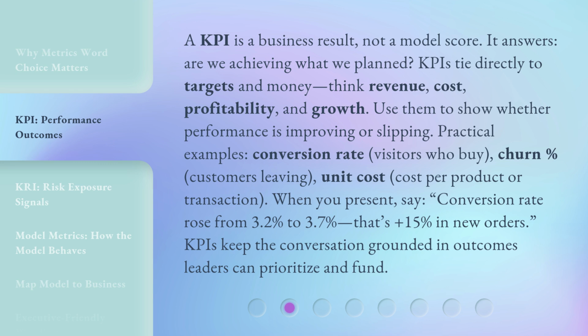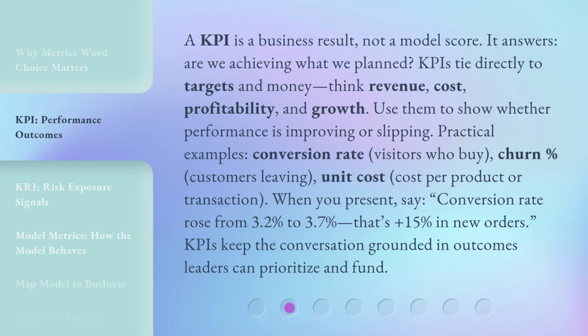A KPI is a business result, not a model score. It answers, are we achieving what we planned? KPIs tie directly to targets and money. Think revenue, cost, profitability, and growth. Use them to show whether performance is improving or slipping.